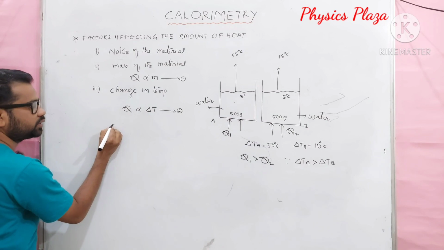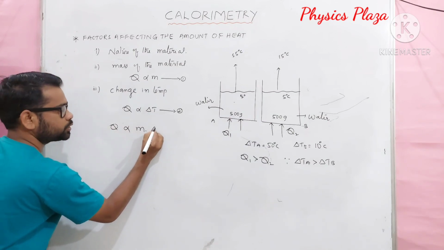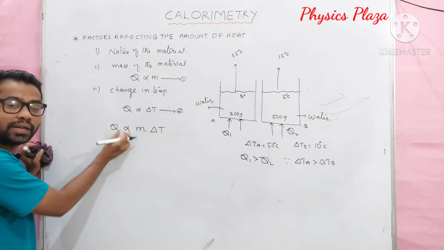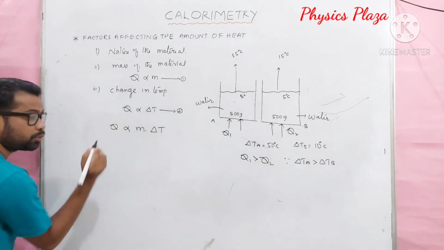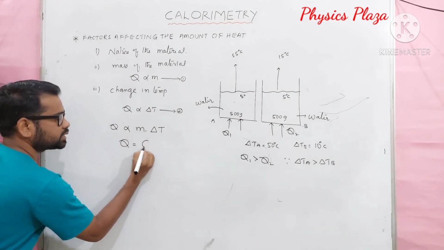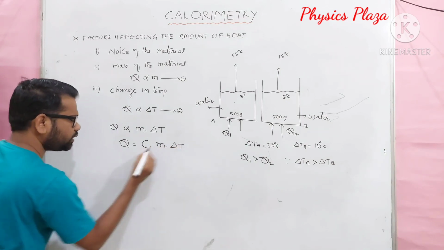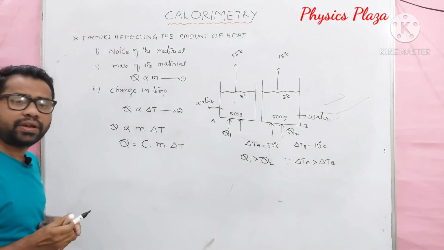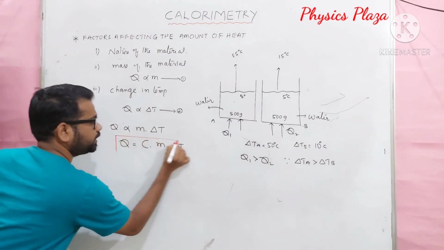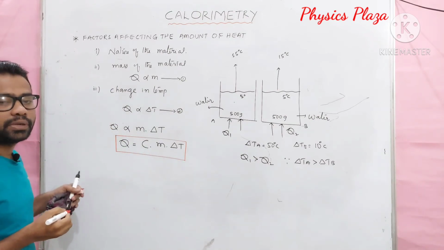We can write like this. Q is proportional to M into delta T. Children, as there is a proportional symbol here, it can be replaced by a proportional constant. So here Q is equal to C into M delta T. Children, it's a very important formula which we got for Q. So what is the purpose of this formula? Q is equal to Cm delta T.